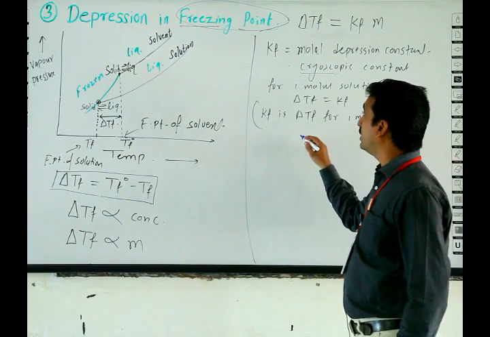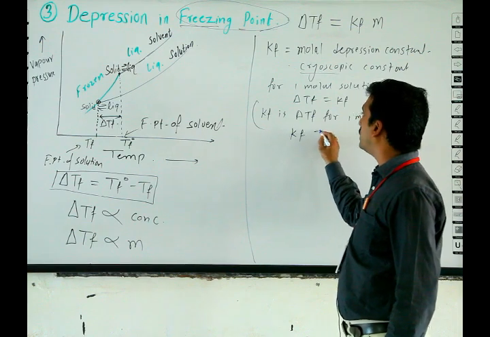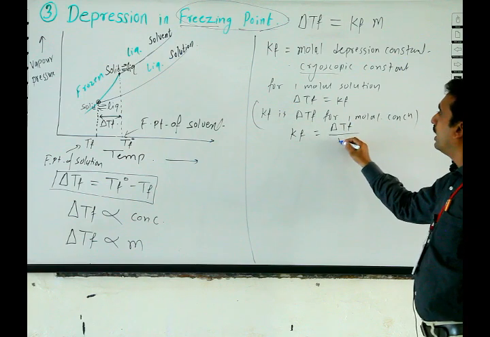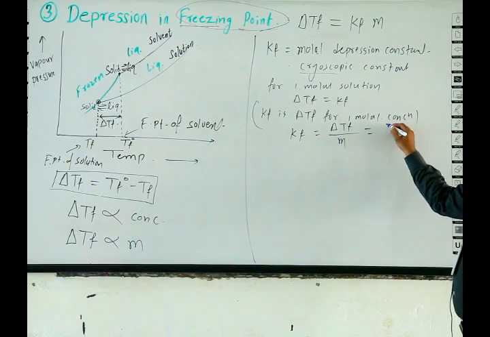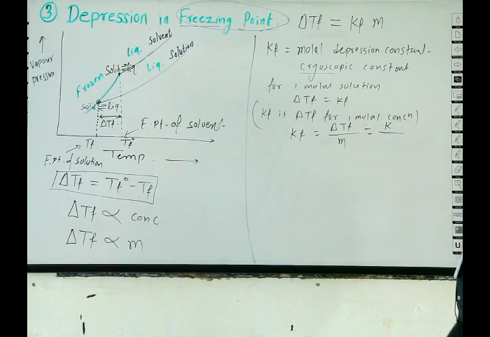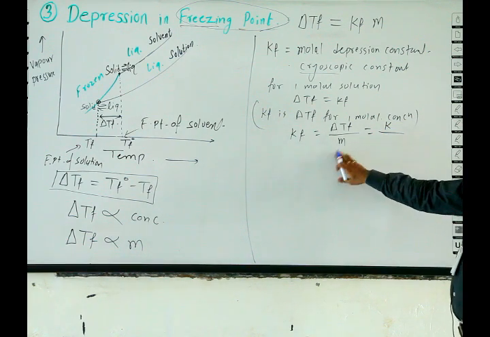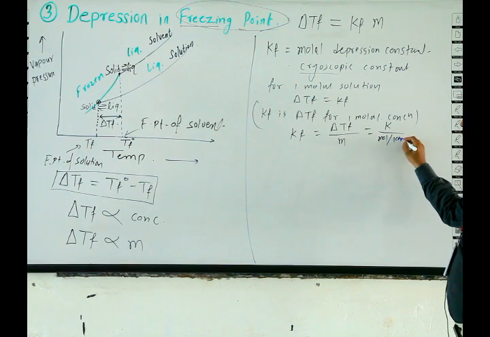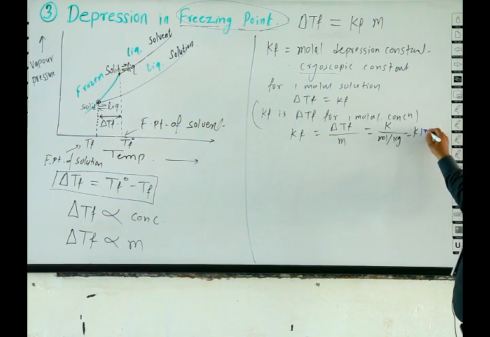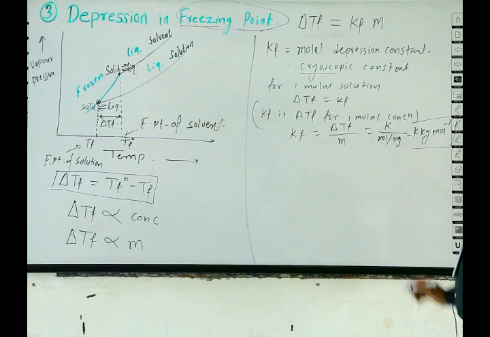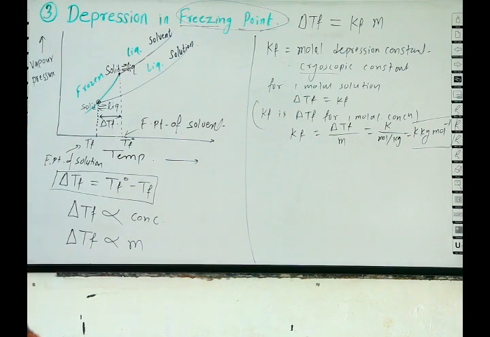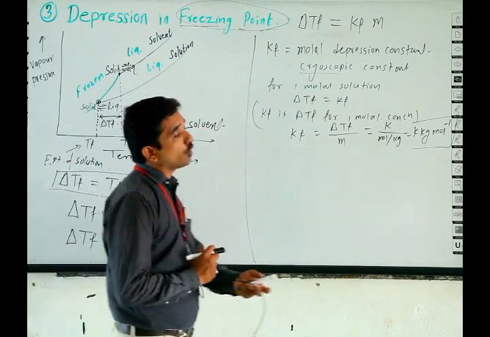Here we find the unit for KF is delta TF divided by m. For delta TF the unit is either Kelvin or degree centigrade. For molality the unit is mole per kg, hence the unit is Kelvin kg per mole for KF, the cryoscopic constant.